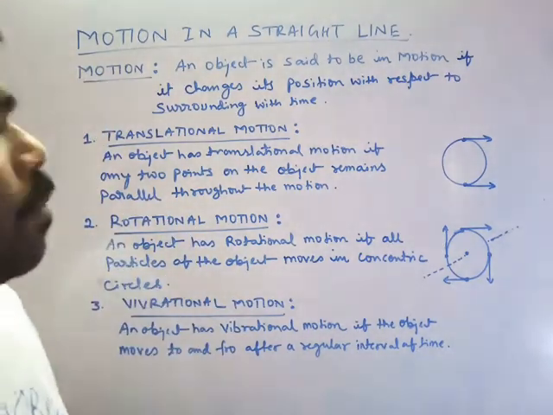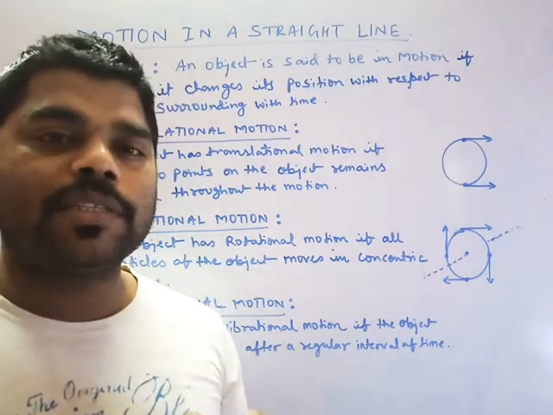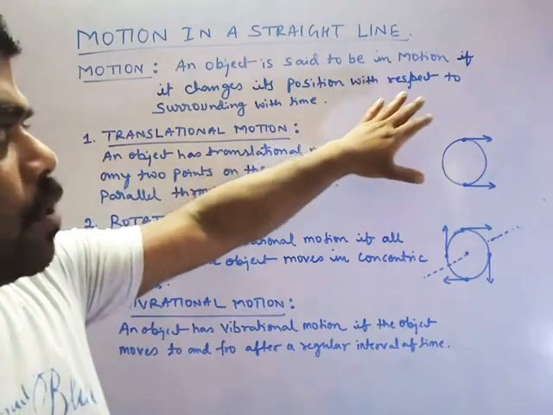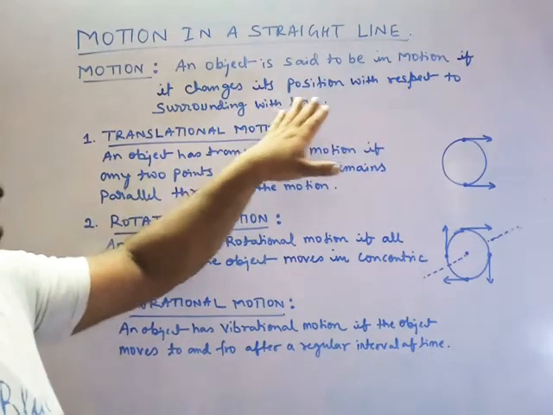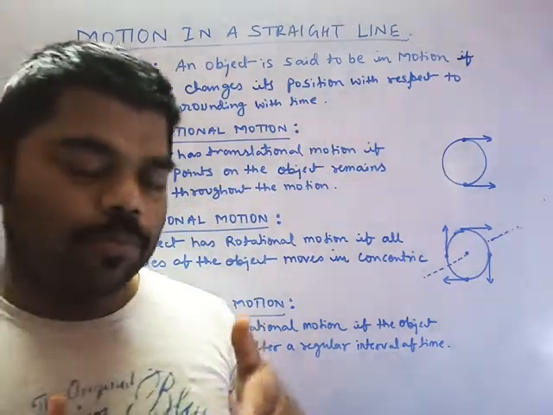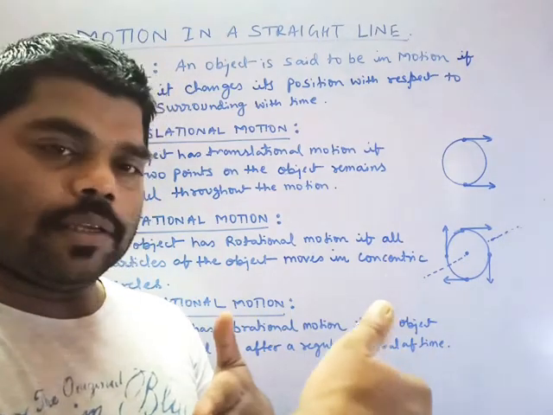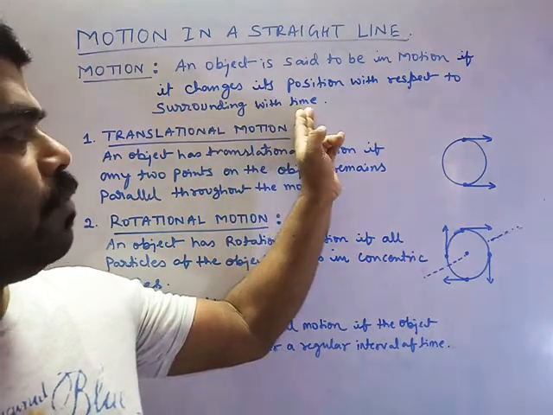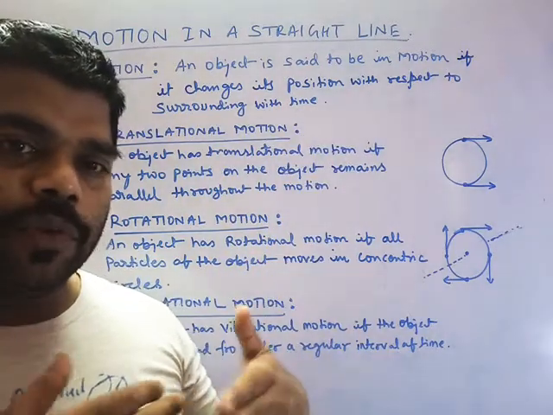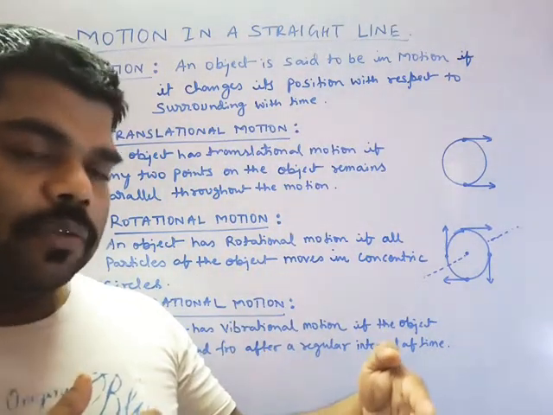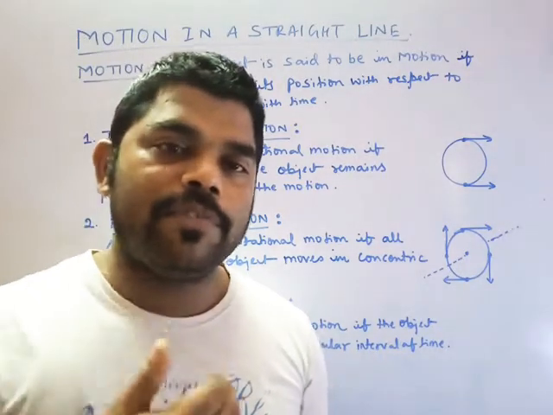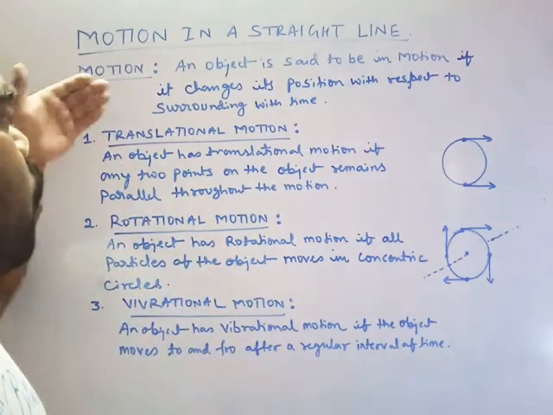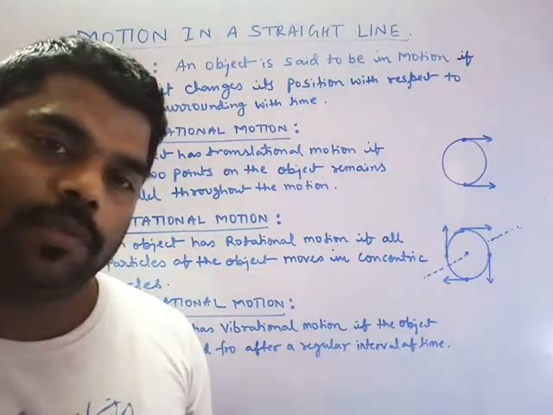Let me come first to motion. To whom do we say it is a motion? Clear? An object is said to be in motion if it changes its position, so suppose you are changing the position from one point to another, is it right? But when we discuss time, how much time it takes to change the positions, then these are all a type of motion, is it right?